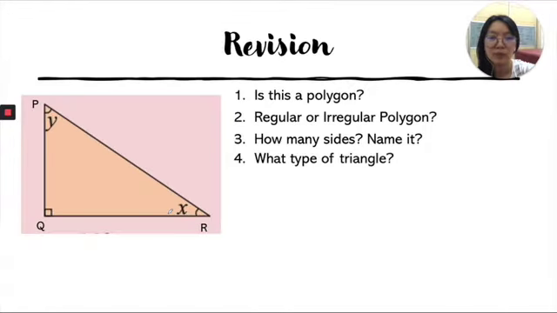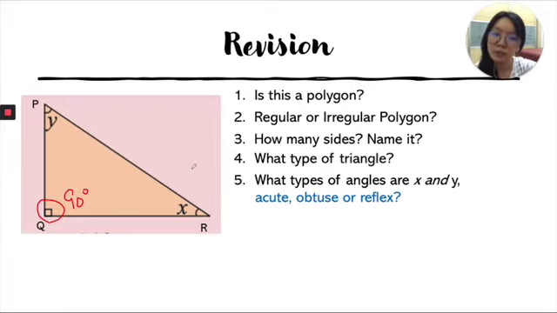What type of triangle is this? As you observed earlier, there is a square here. A square represents 90 degrees, so it is a right angle triangle. What types of angle are X and Y? Are they acute, obtuse, or reflex? What is acute? Acute is less than 90 degrees. What is obtuse? Obtuse is more than 90 degrees and less than 180 degrees.